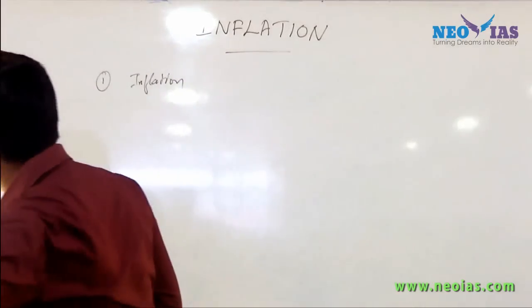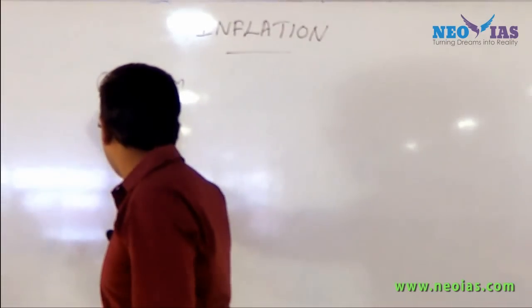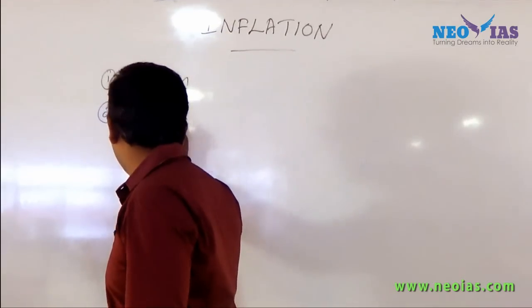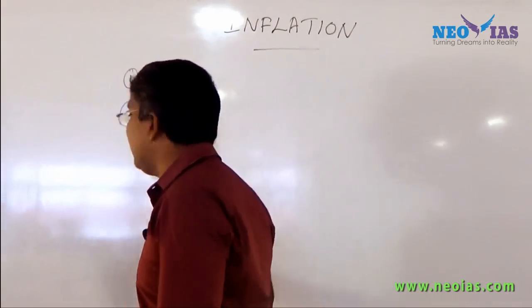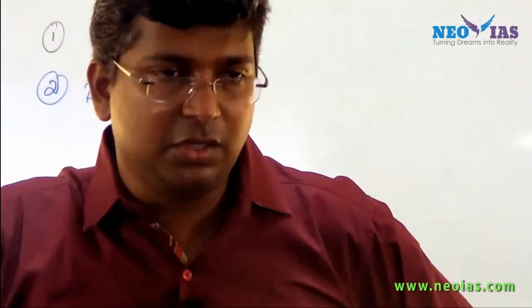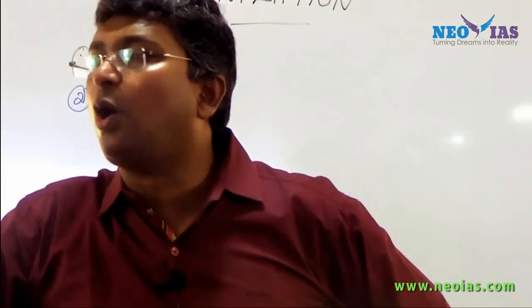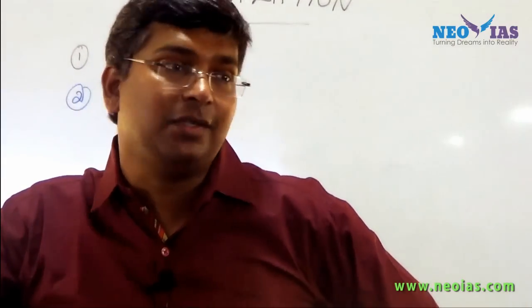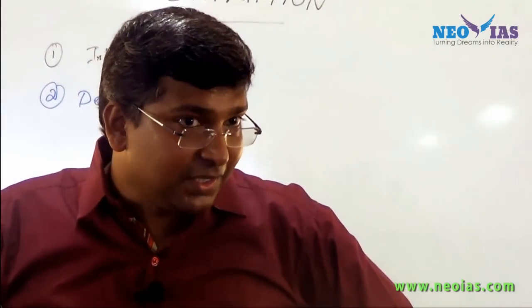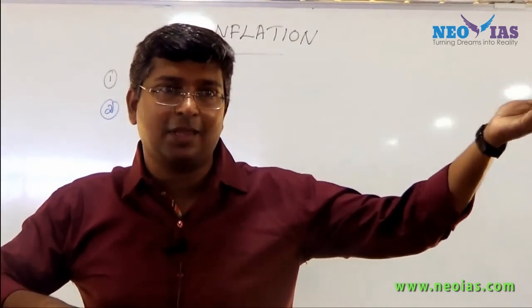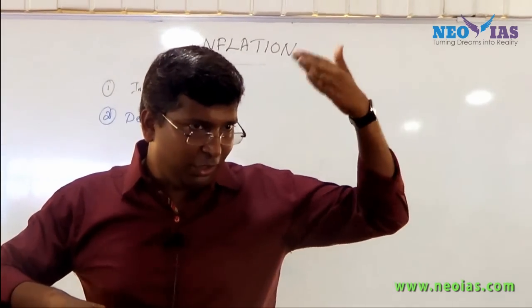Second is deflation. Have you heard about this term, deflation? Now what is the relation between inflation and deflation? Again, simple. Deflation is opposite to inflation. What is deflation? Deflation is opposite to what you have studied about inflation.